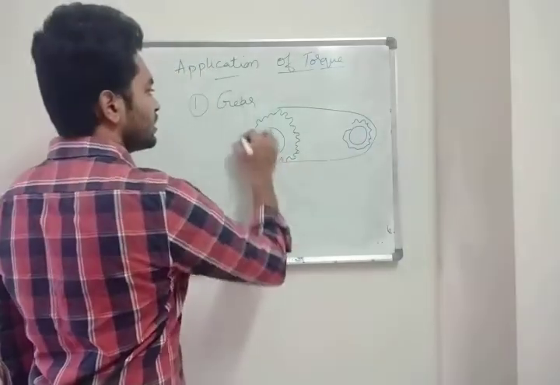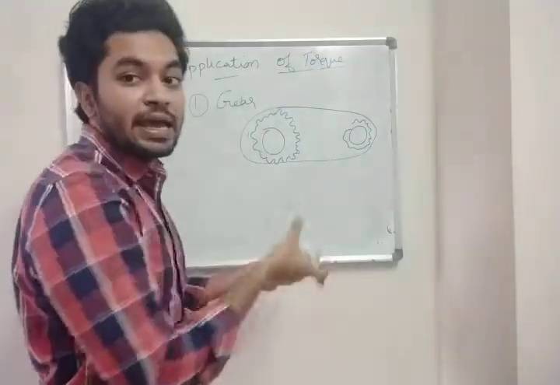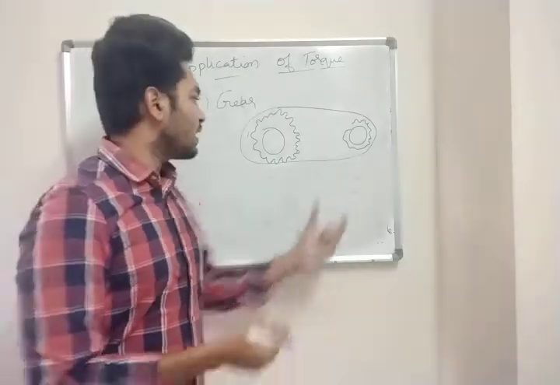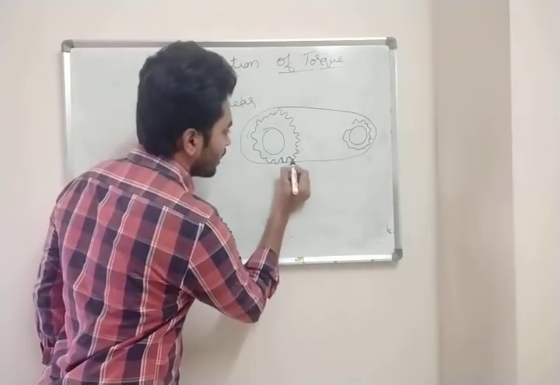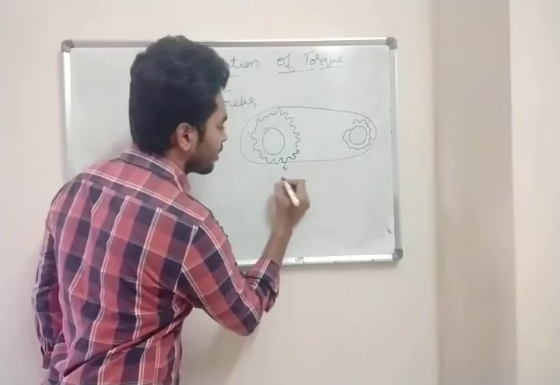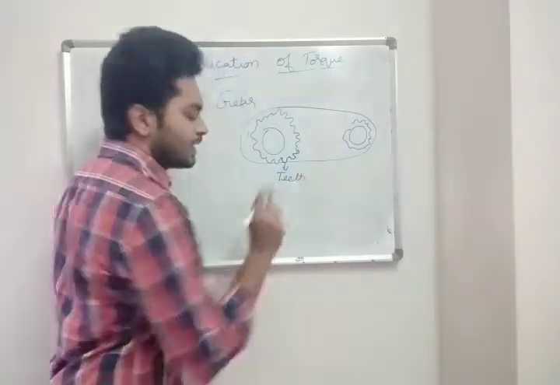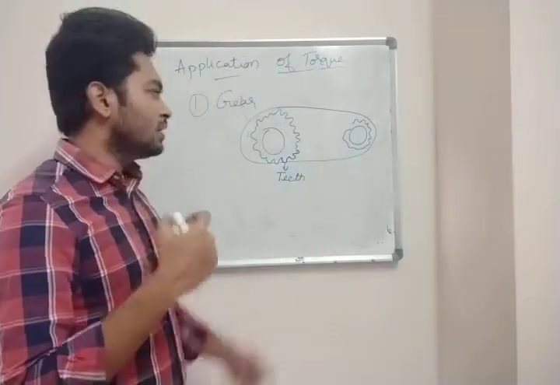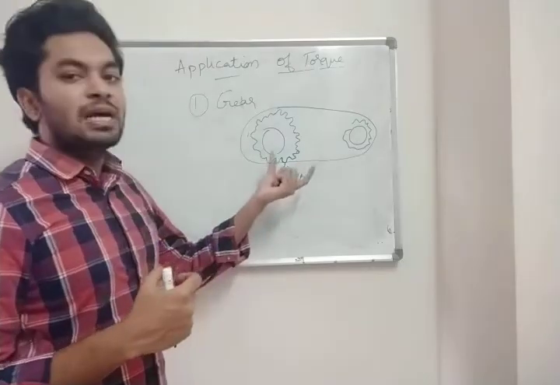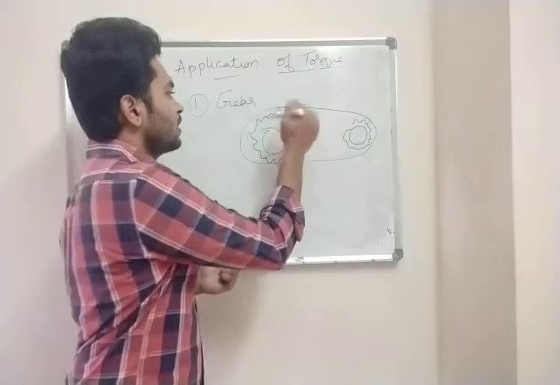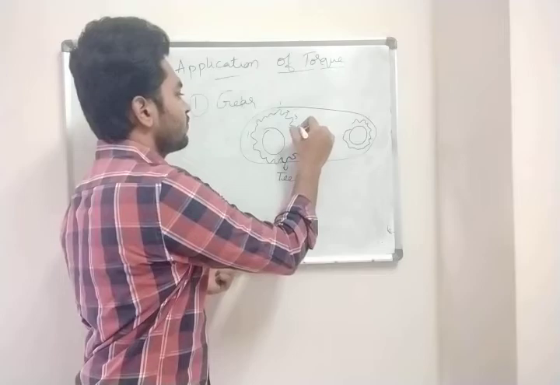The chain will be there. So this is called a gear. This one is called a gear. Now these irregularities are called teeth, teeth of the gear. Like we have our teeth, a gear will also have some teeth. 1, 2, 3. 1, 2, 3, 4, 5, 6.